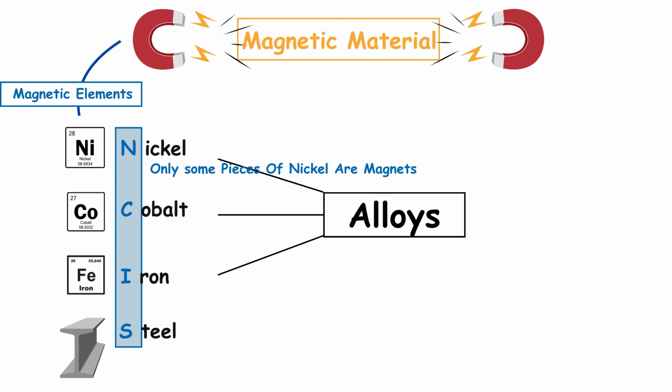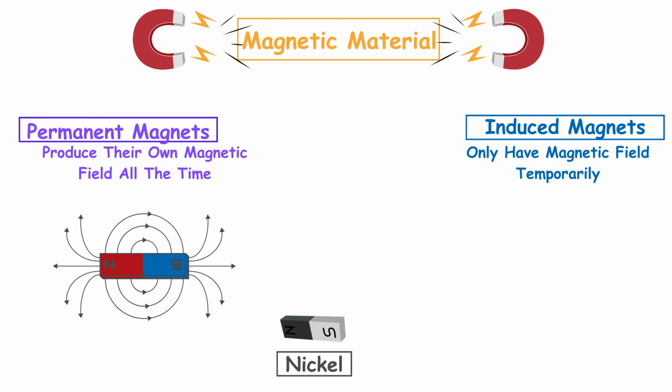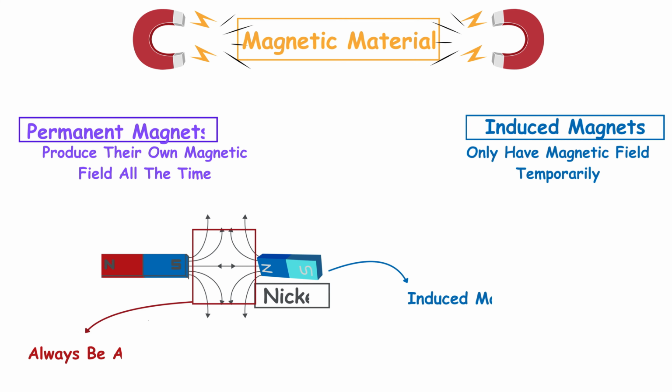Now, when we think about typical magnets like the bar magnets used in classrooms or science kits, what we are actually thinking of are permanent magnets. These magnets generate their own magnetic fields constantly and do not require any external magnetic influence to do so. However, there exists another category of magnets, known as induced magnets, or sometimes called temporary magnets.